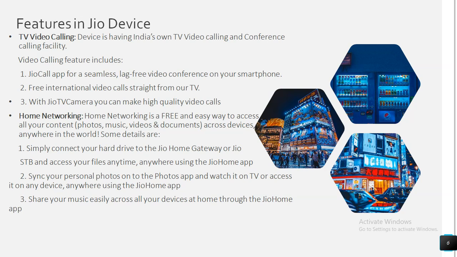Second and most important feature is home networking. Jio has focused on various components and come up with one solution, that is Jio STV, and they want to capture the whole India customer base. Because of that, they have come up with an advanced feature, hybrid IPTV, or you can say hybrid STV. You can also say it is a smart TV, which has each and every functionality in detail, or you can use it as per your requirements.